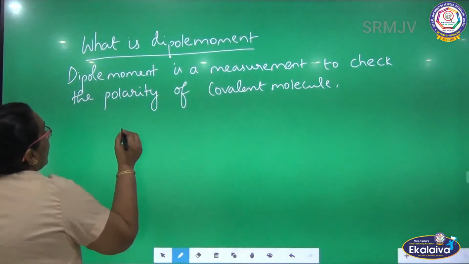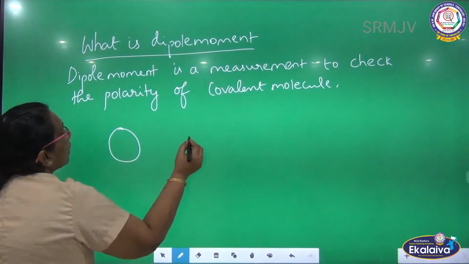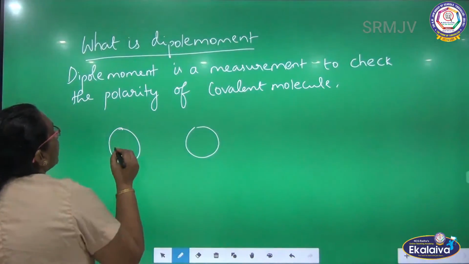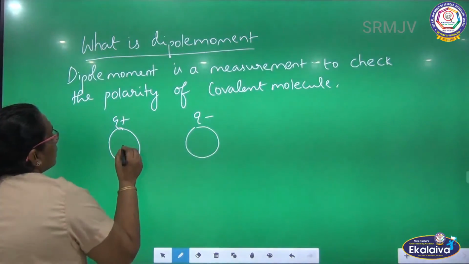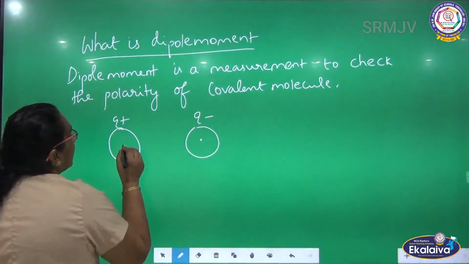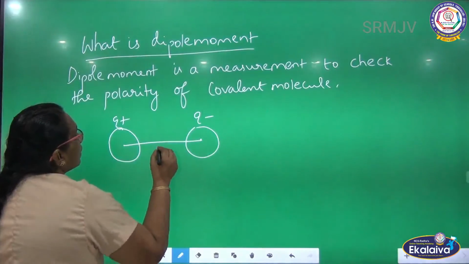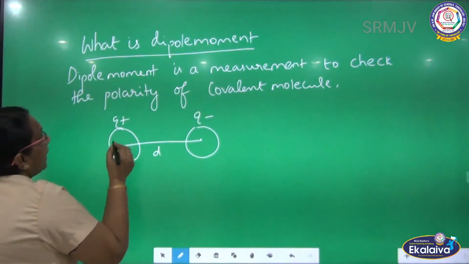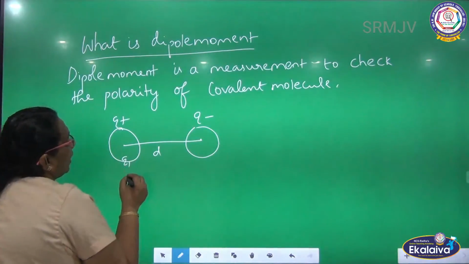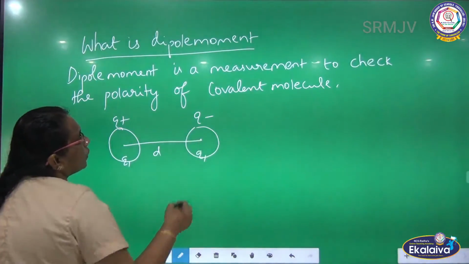Actually, I am taking two opposite charges. One is Q plus, another one is Q minus. They are separated by a distance d. Here I am taking the charge of this as Q1, and the charge of this as Q2.